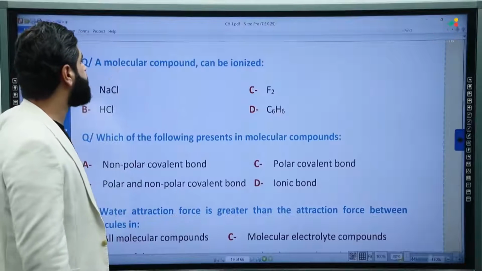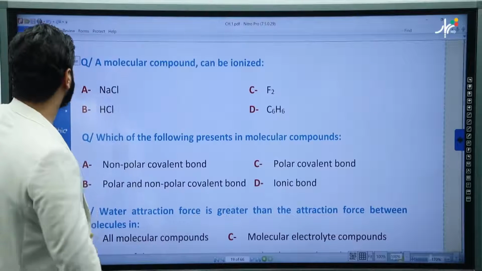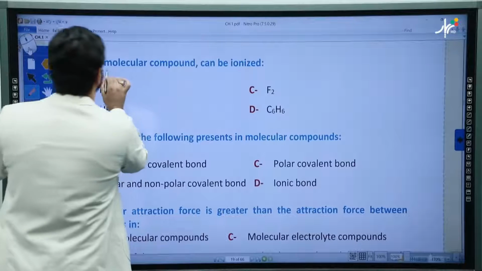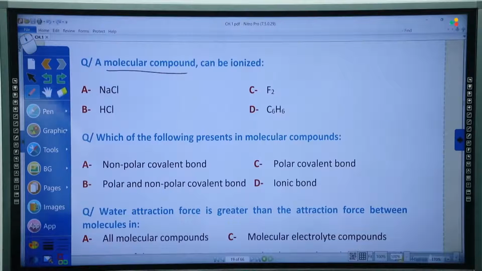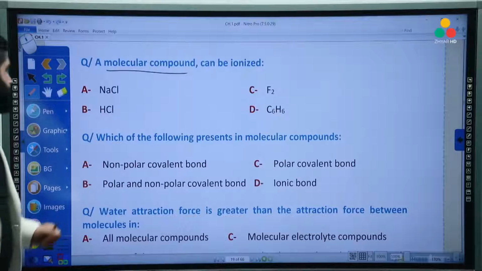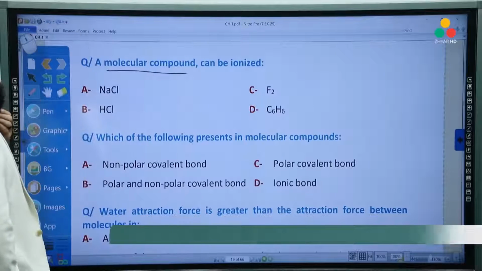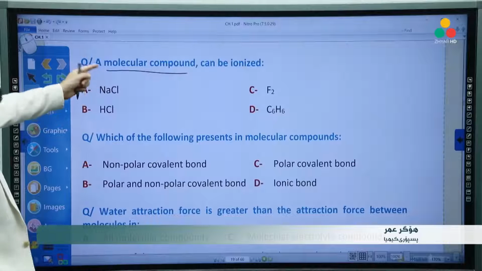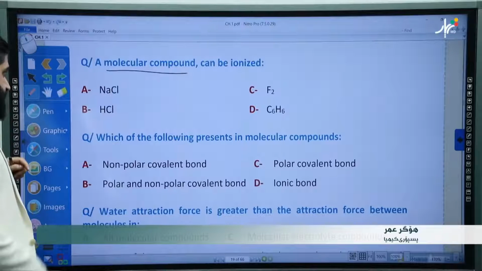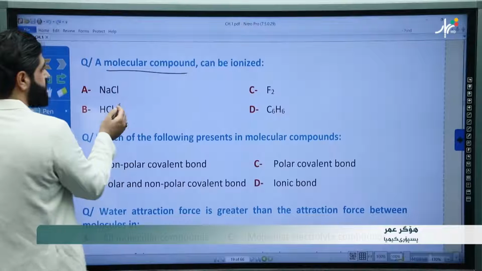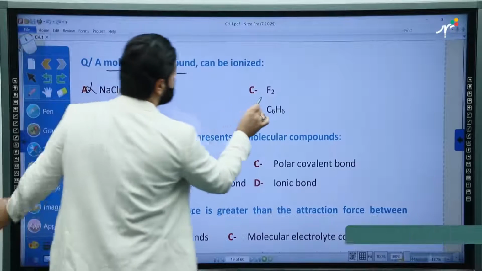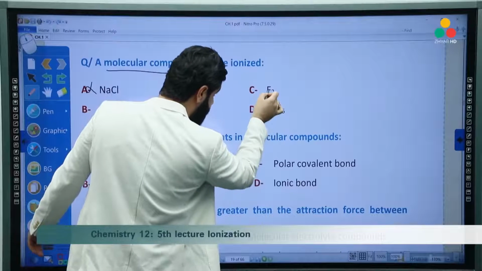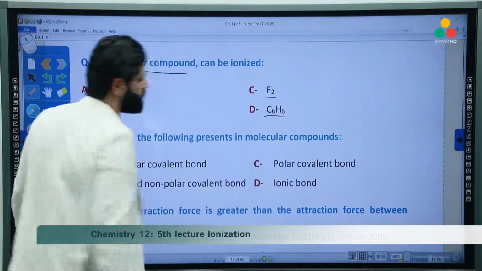Question. A molecular compound can be ionized. Which of the following is a molecular compound, firstly? It must be a molecular compound. NaCl, it's salt. No, it's ionic. Yeah, it's a molecular compound. It contains a covalent bond and it's a molecular compound.